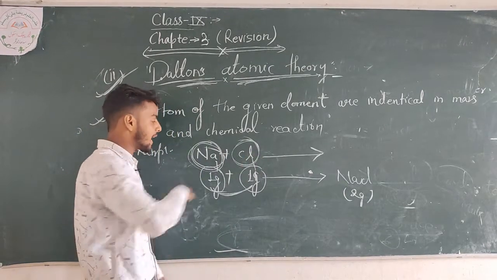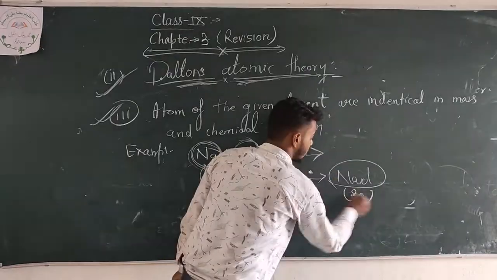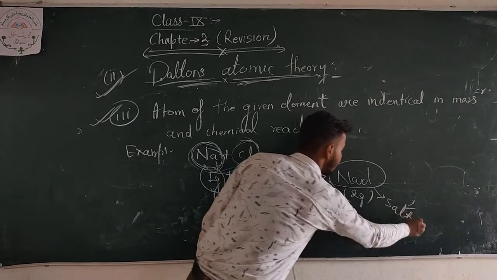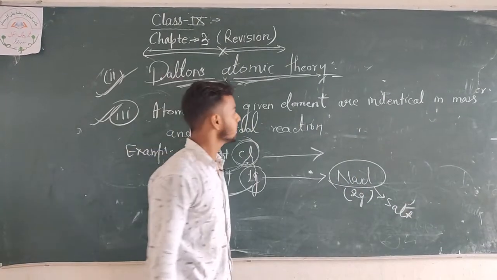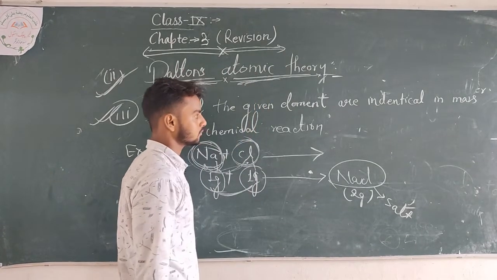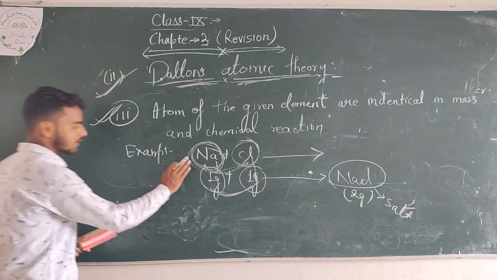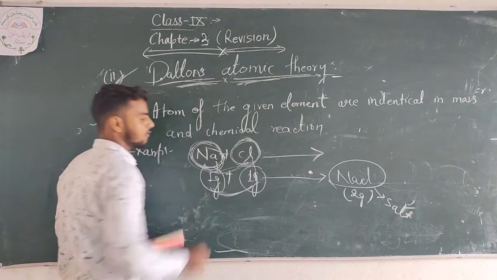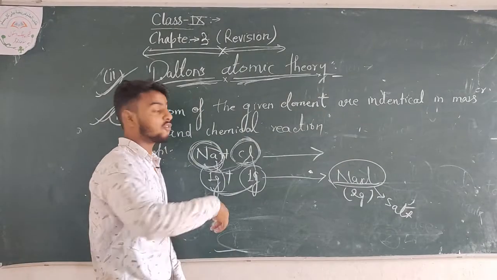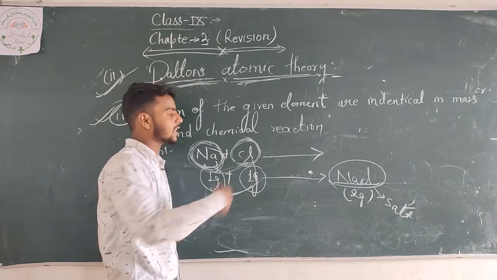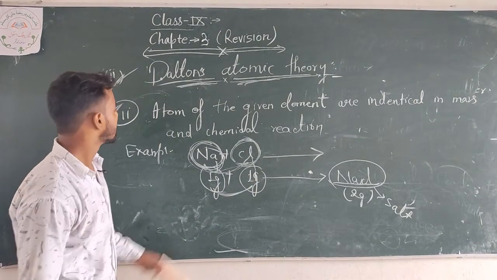When we combine sodium and chloride, it forms sodium chloride, that is salt, and the salt never changes, it always remains the same. That means if we combine sodium and chlorine, it always forms sodium chloride. It does not form anything else. That is the third theory of Dalton.